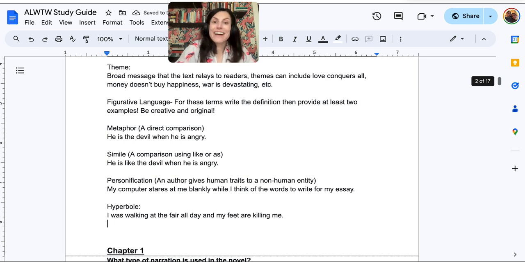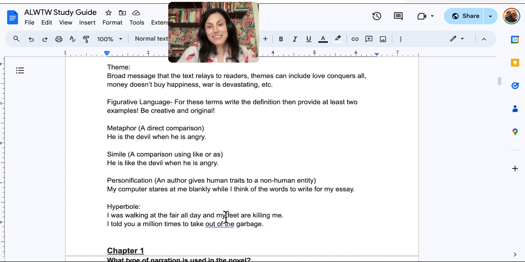So this would be hyperbole. Another example, you could say anytime somebody writes, I told you a million times to take out the garbage. It's very unlikely that somebody told someone a million times. So this is going to be a hyperbole, an extreme exaggeration.